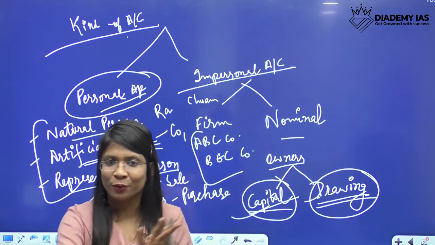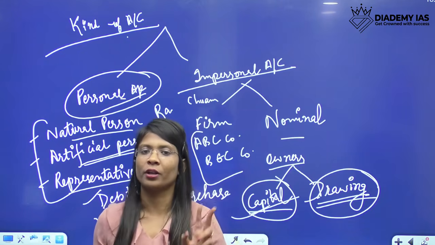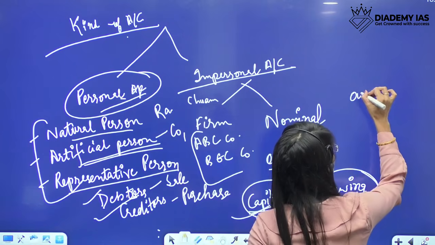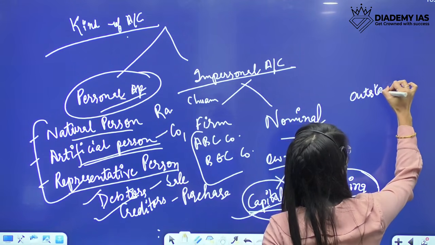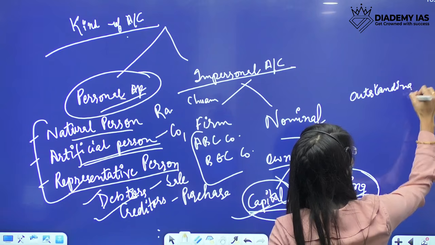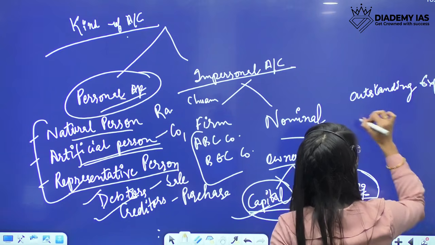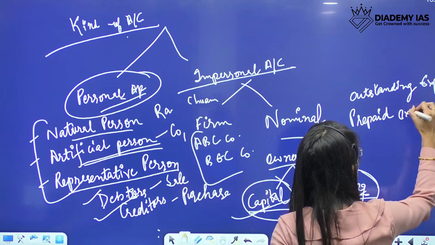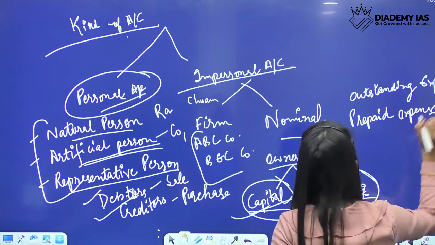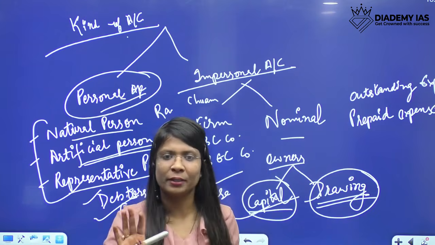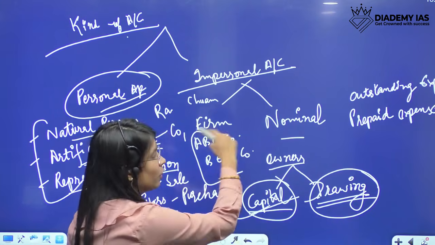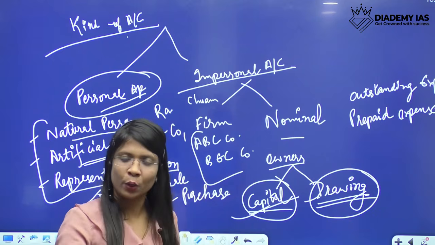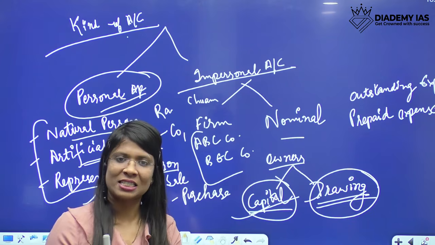The picture doesn't end over here. There are two other important accounts which you have to learn by heart. They are outstanding expense account, and another one is prepaid expense. You just write both these words. I'll explain them in a minute. After going to real and nominal, then I'll explain why outstanding and prepaid come over here. I will discuss that after 5 minutes.